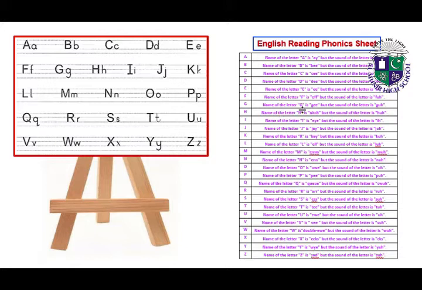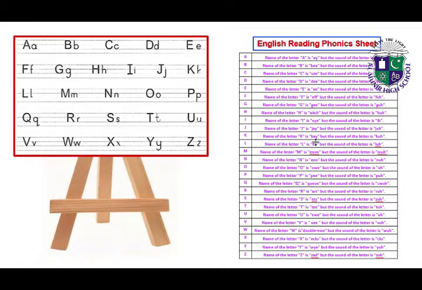Name of the letter G is G, but the sound of the letter is G. Name of the letter H is H, but the sound of the letter is H. Name of the letter I is I, but the sound of the letter I is I. Name of the letter J is J, but the sound of the letter is J.